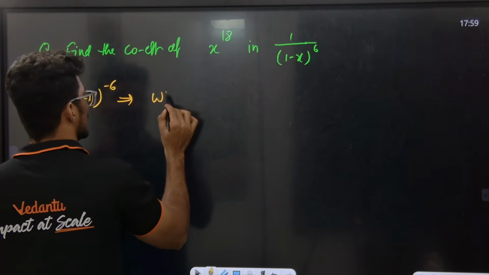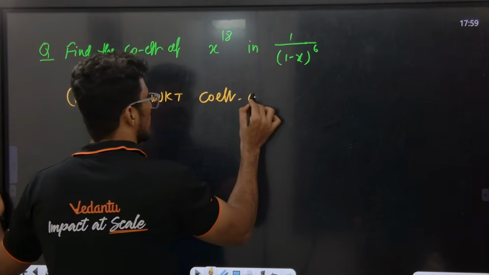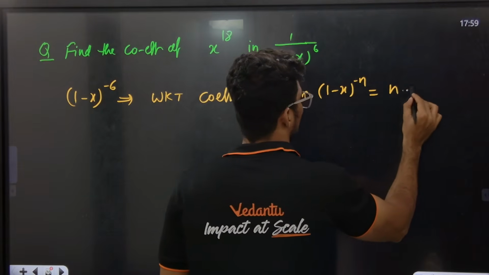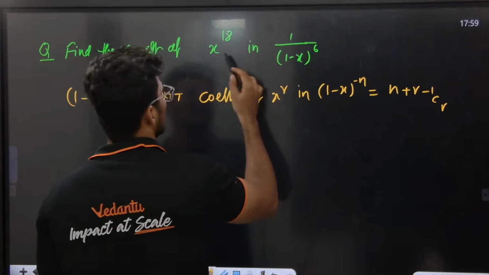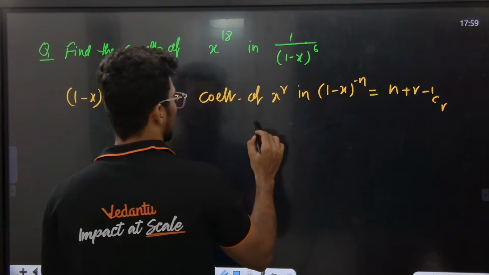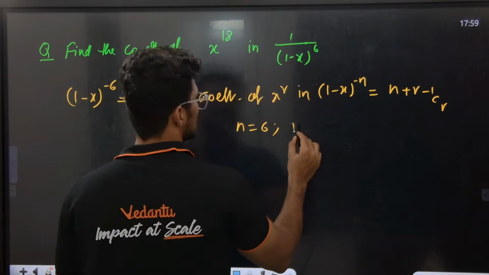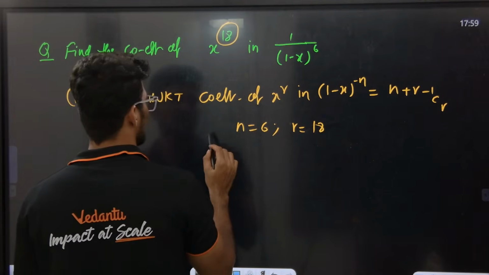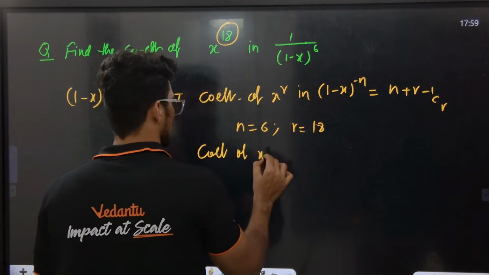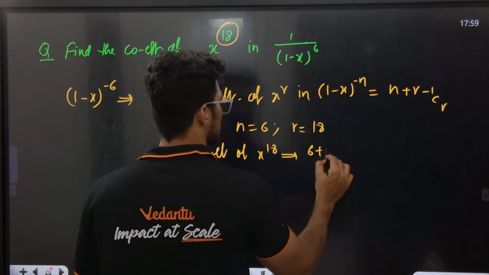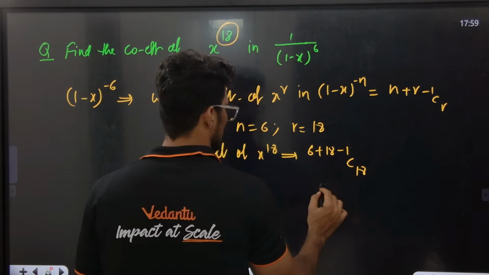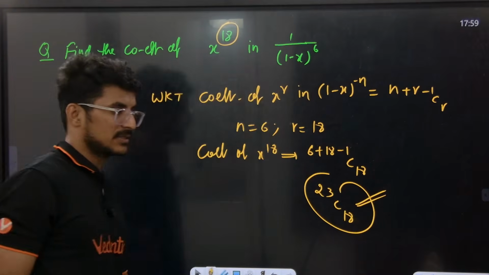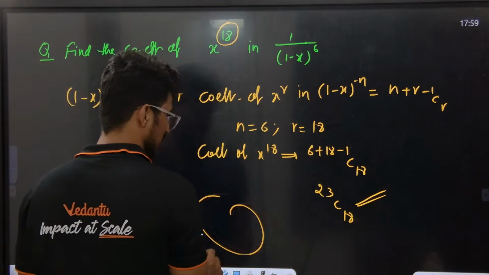We know that the coefficient of x to the power of r in 1 minus x to the power of minus n is equal to n plus r minus 1 cr. Here n is equal to what? 6. And r is equal to what? 18. So the coefficient of x to the power of 18 is 6 plus 18 minus 1 c 18. So 23 c 18. This is the answer. 23 c 18 is the answer.